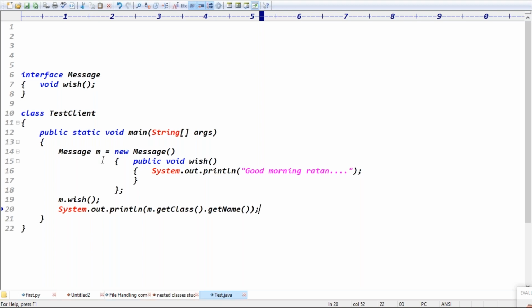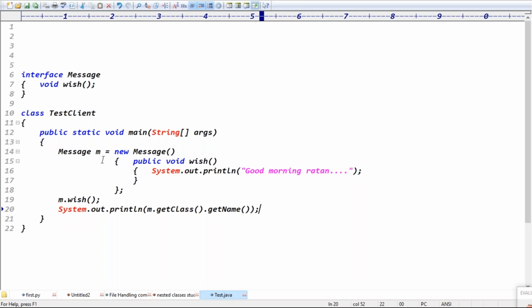How is the bytecode reduced? In the previous case we are declaring the class. In this case the compiler internally generates that class. The compiler generating the class means bytecode is definitely generated, right? Even in this case the compiler internally generates the class, so both cases the bytecode is the same.